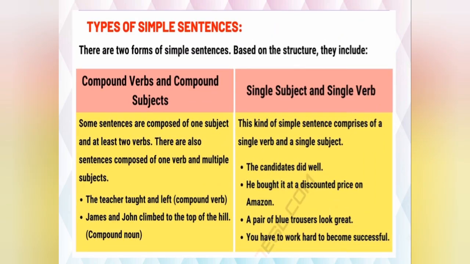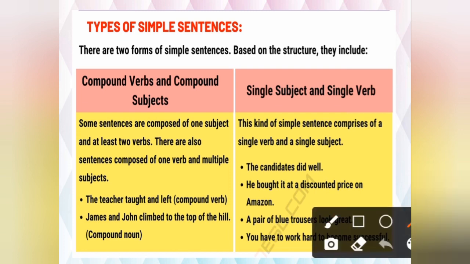Now just see some more examples here. There are two forms of simple sentences based on the structure. They include, the first one you can see over here, compound verbs and compound subjects. So what are compound verbs? Simple, compound means two, double. So compound verbs means in a single sentence we will get two verbs. Some sentences are composed of one subject and at least two verbs.